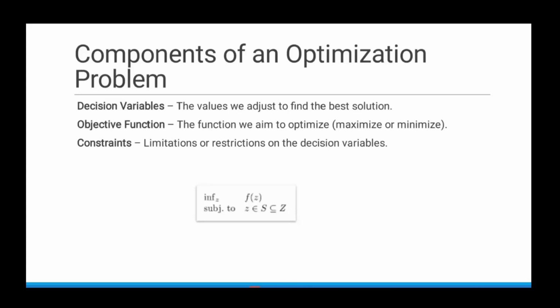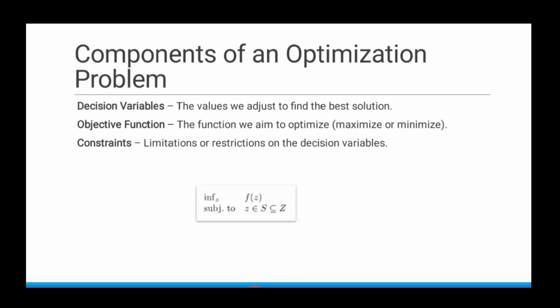Now we will see the components of an optimization problem. There are mainly three components for an optimization problem. The first one is decision variables, the values that we adjust to find the best solution. The next component is the objective function, the function we aim to optimize. We will have some parameters, we will have some function which we need to optimize. That is the objective function.